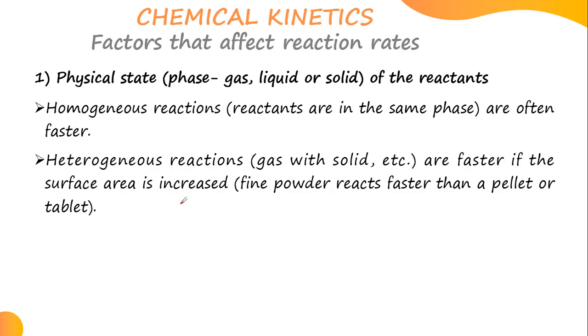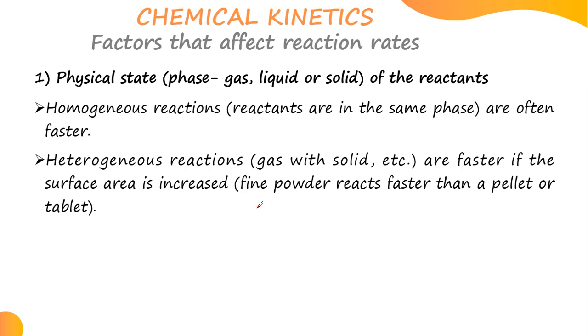So homogeneous reactions are very fast, but for heterogeneous reactions there is a condition to make them faster. You need to modify the surface area. For example, fine powder reacts faster than a pellet or tablet. A tablet is big, a pellet is big, but fine powders can react faster. Take Panadol that you are trying to give a baby.